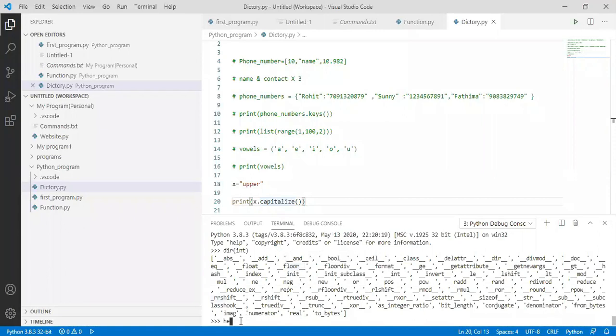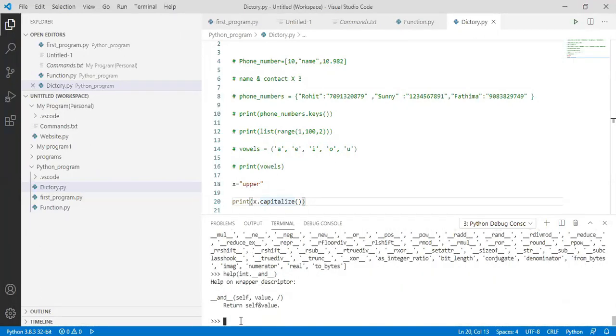What I can do more, if suppose I want to know what floor can do, right? For that I can type help of int dot floor, slash, and close. So this will show me what this command can do. Return self and value.